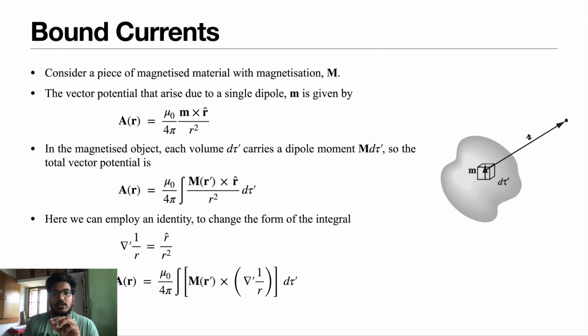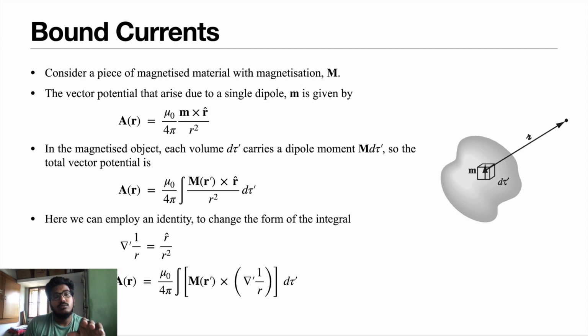When we consider the total material, we integrate throughout the volume, and thus we get the second equation: A of r equals mu naught by 4 pi, integral of magnetization M of r dash cross r cap by r square d tau. Here r is the relative distance between the magnetized material and the point we are considering.